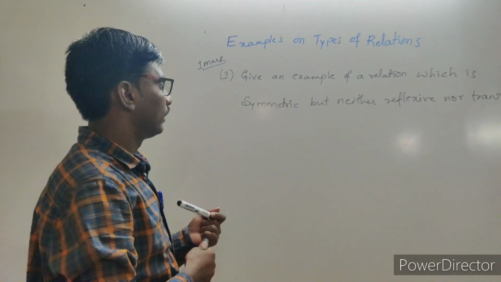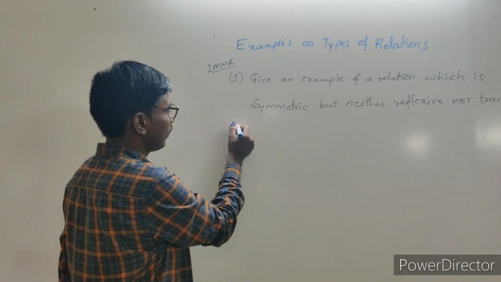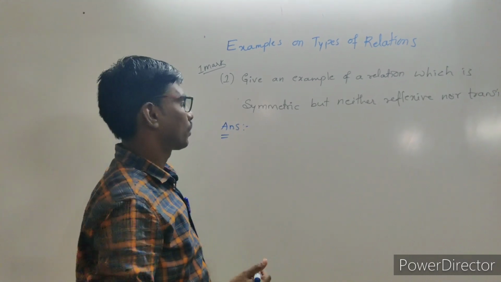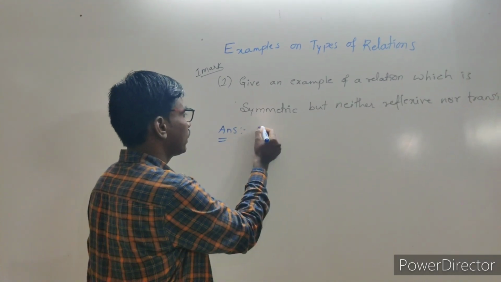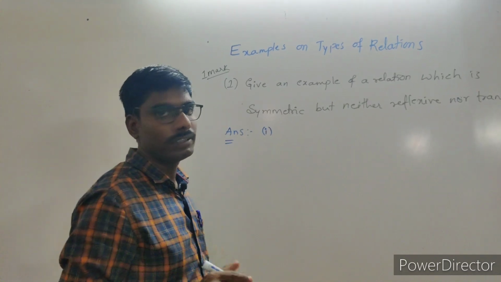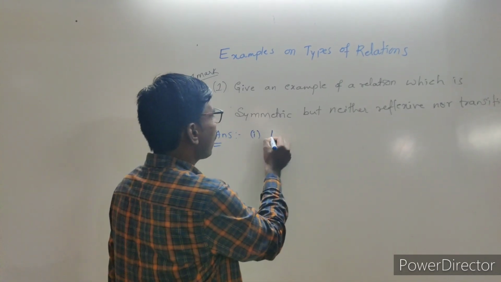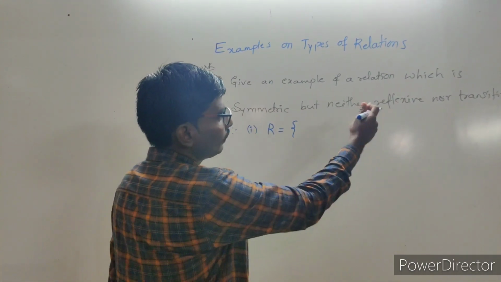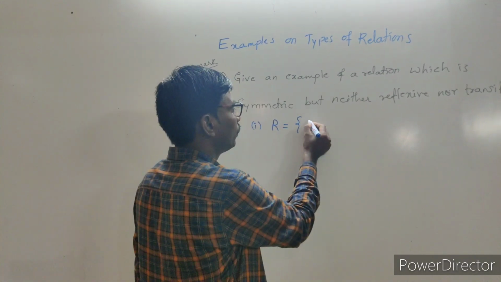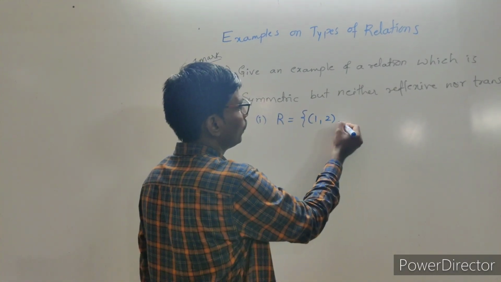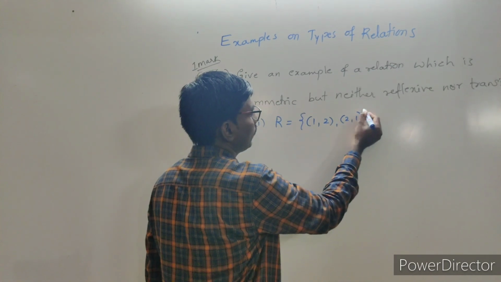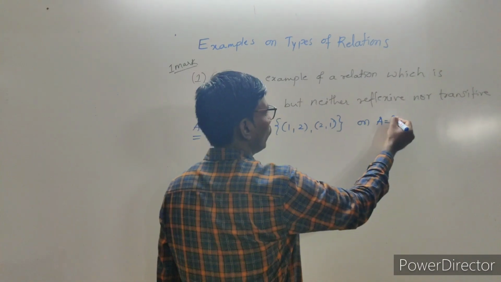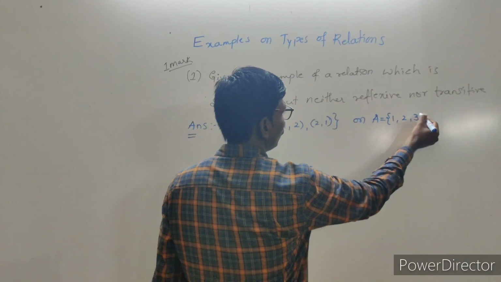So the answer for this question is: I will tell you 2 answers for this question. You have to write any one in your examination. The first answer: the relation R which is symmetric only, but not reflexive and not transitive. R equal to {(1, 2), (2, 1)}, a relation on the set A equal to {1, 2, 3}.